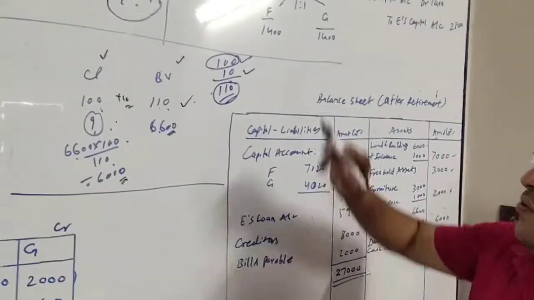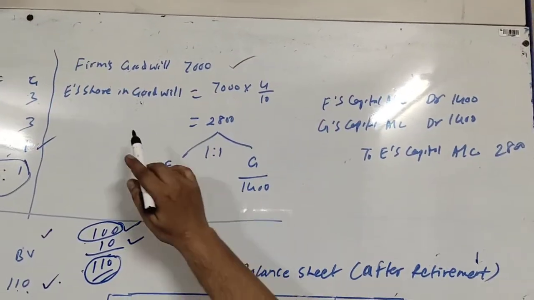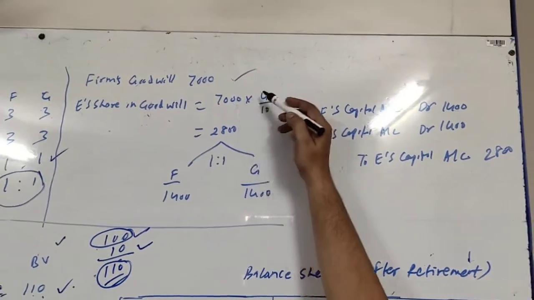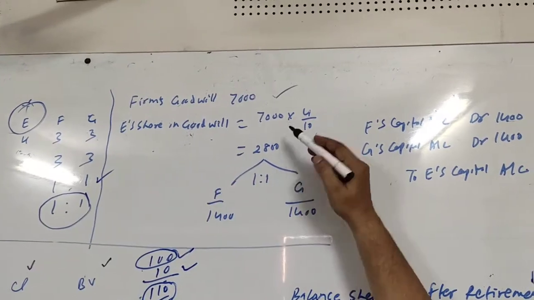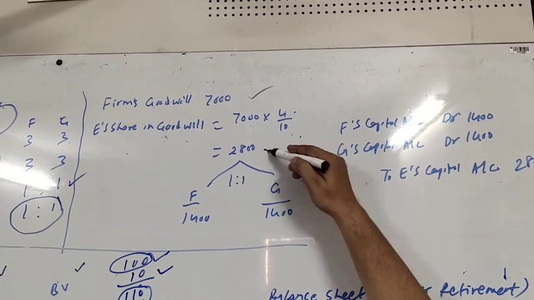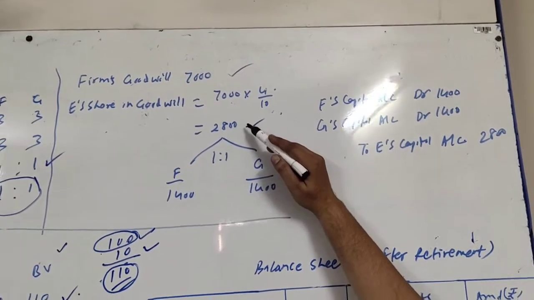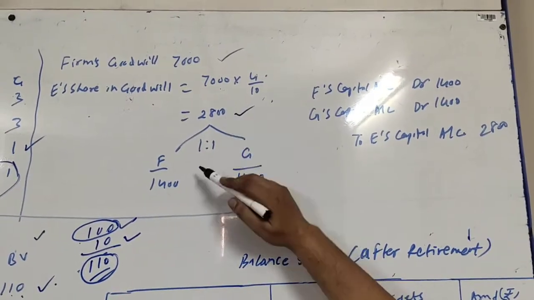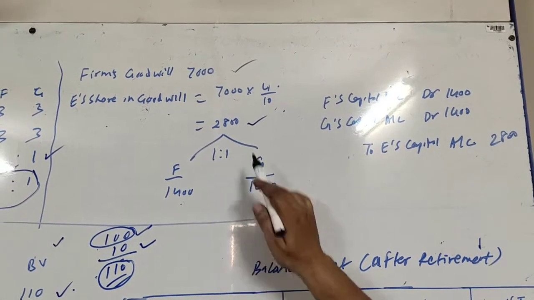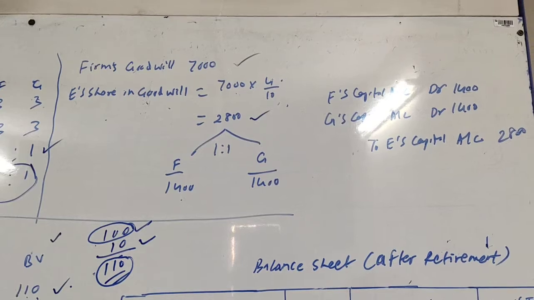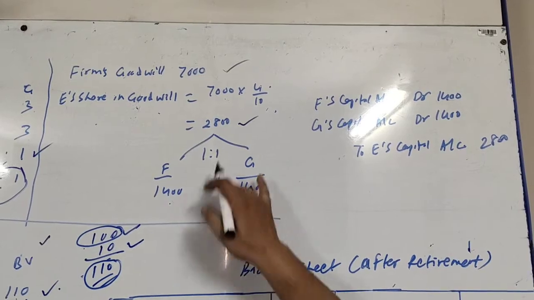Now let us talk about the goodwill of E. The firm's goodwill is given as 7000. E's share in goodwill is 7,000 into 4 upon 10, as E's share was 4 upon 10. So 7,000 into 4 upon 10 comes to 2,800. Now this 2,800 is the total amount of goodwill to be paid to E, and that will be paid by F and G in their gain ratio, which is equal. So F and G pay 1,400 and 1,400. F will be paying 1,400, G will be paying 1,400, and E will be receiving.